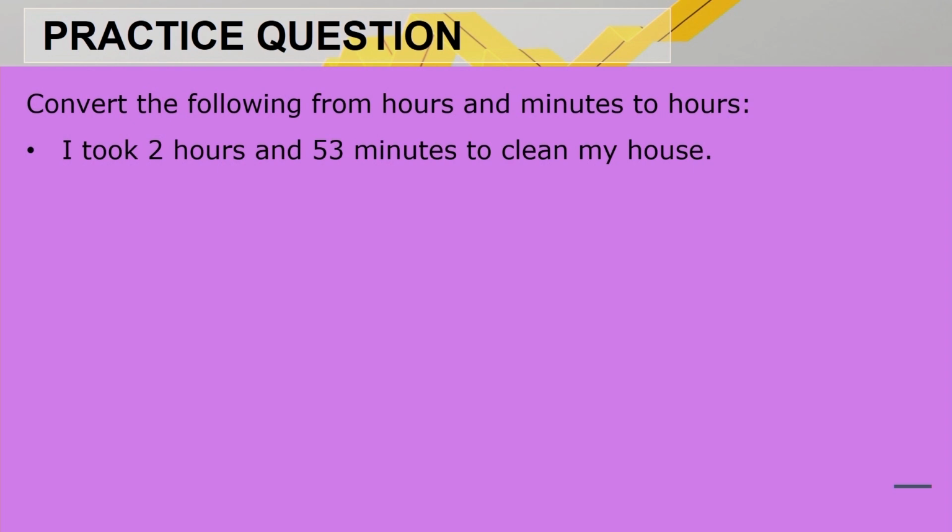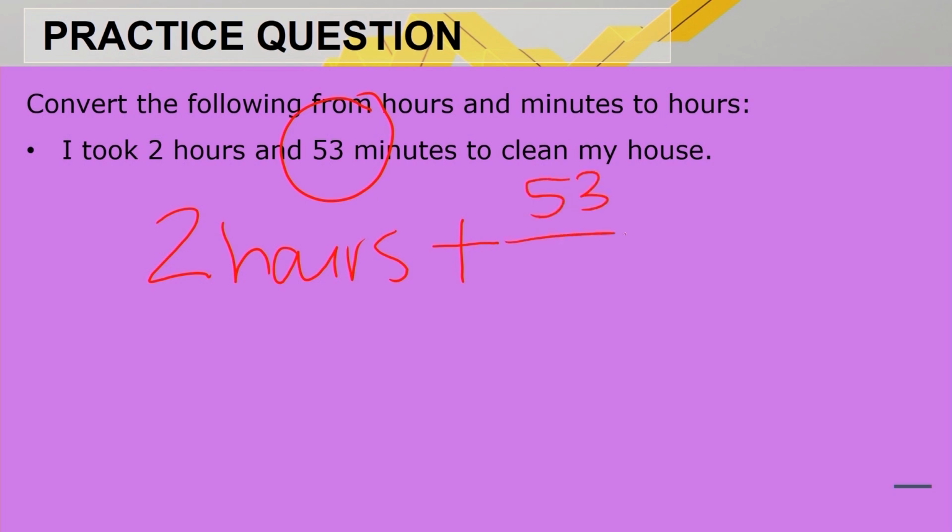Convert the following from hours and minutes to hours only. So, I took 2 hours and 53 minutes to clean my house. I don't think that's a big house anyways, but we've got 2 hours already. We just need to take that 53 minutes, so it's going to be 2 hours plus 53 over 60. And then you'll see, if you put it into your calculator, that's 2,88 hours.